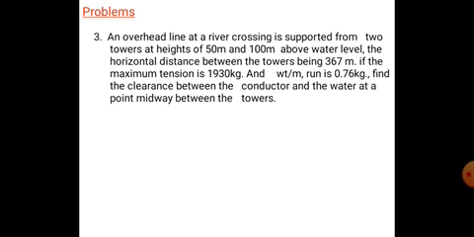So in this case we have to find the value of x1, x2. x1 is equal to L by 2 minus TH by WL and x2 is L by 2 plus TH by WL. From that we have to find the value of S1 and S2. S1 is equal to W into x square by 8T. Similarly S2. From that I have to find the value of clearance between the conductor and the water.